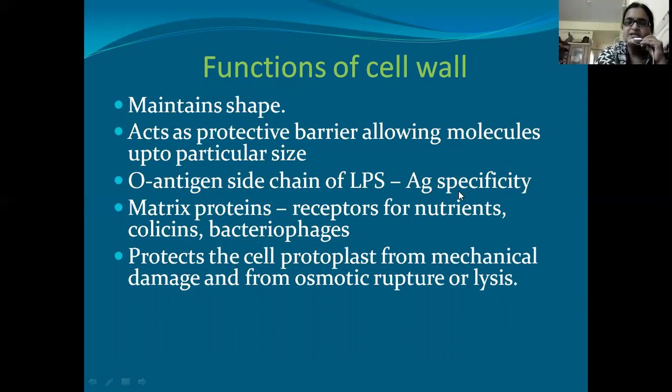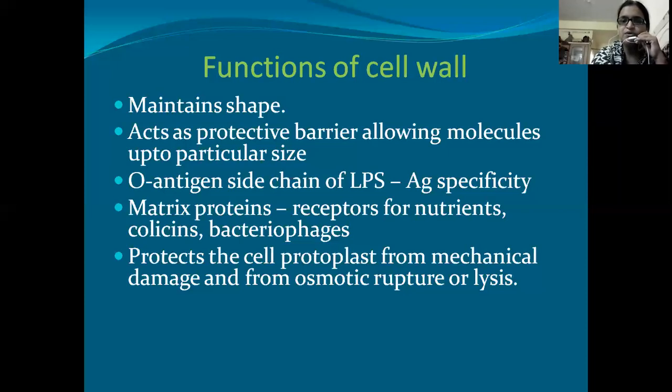The antigen side chain of LPS is showing antigen specificity. In the gram-negative cell wall, we have seen the O antigen. That antigen is showing antigenicity in the cells, and matrix proteins are acting as receptors for nutrients, colicins, and bacteriophages. Whatever proteins are present in the cell wall, they are acting as receptors. So to these proteins, some nutrients can be attached, some bacteriophages can attach, or colicins can be attached,